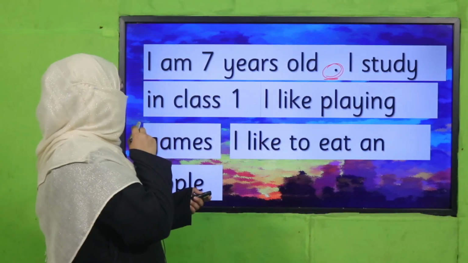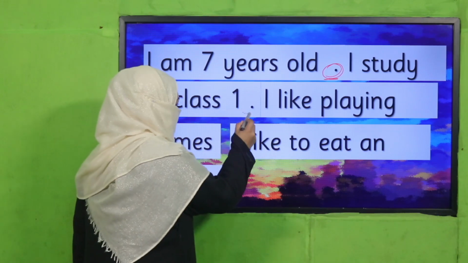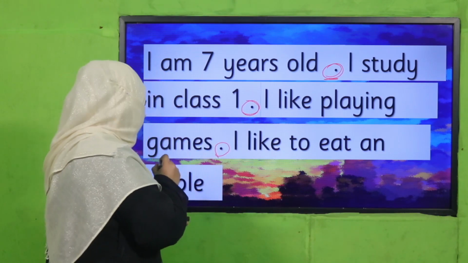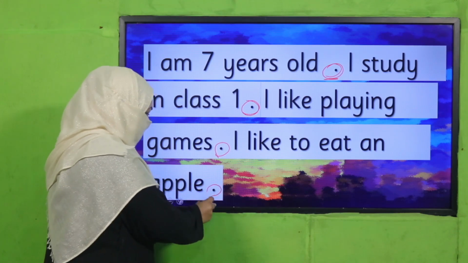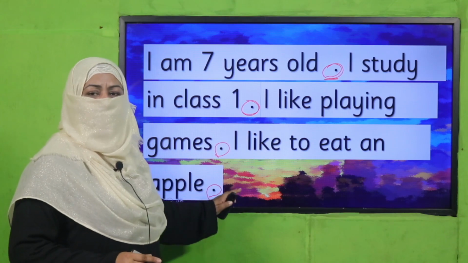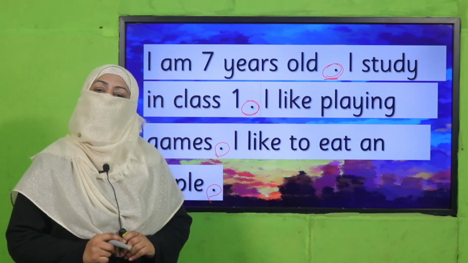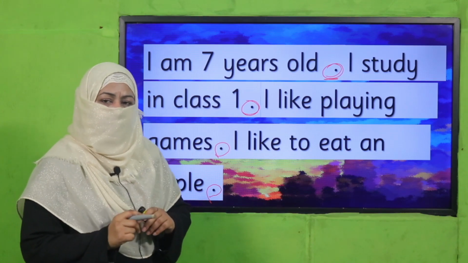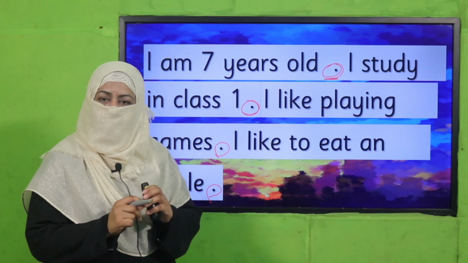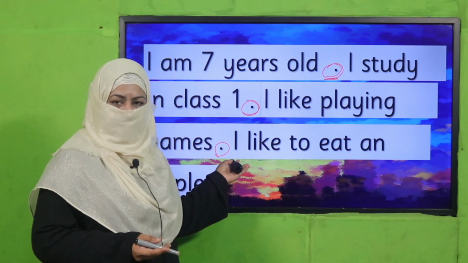I study in class 1. So class 1 child has written it's okay. I like playing games and I like to eat an apple. You see, the moment I placed full stops, the text became clear to me. This is the use of punctuation. If we don't place full stops, question marks, commas properly, the reader cannot understand what we want to say, right?